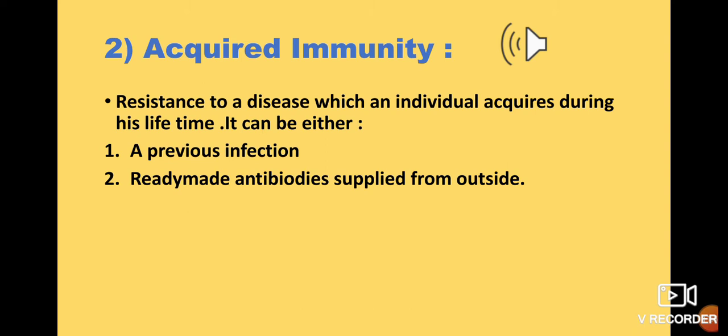Another way, ready-made antibodies supplied from outside. Like, suppose here one example is given. A person bitten by a poisonous snake, it is on page 169. A person bitten by a poisonous snake is given an anti-venom injection, which contains antibodies for the poison that were produced in the body of a horse. See, understand this in this way.